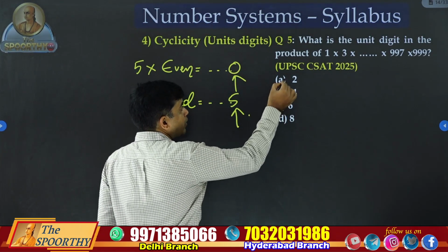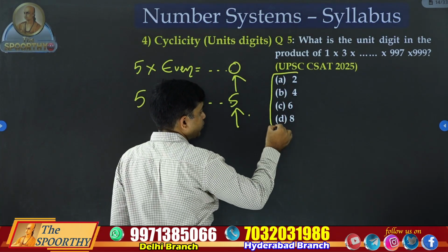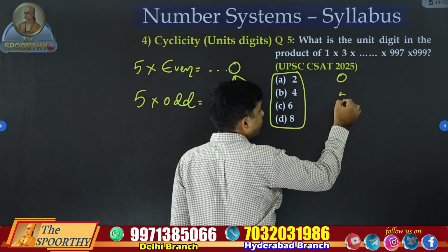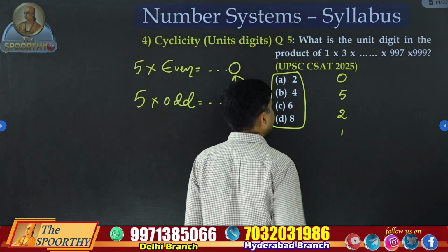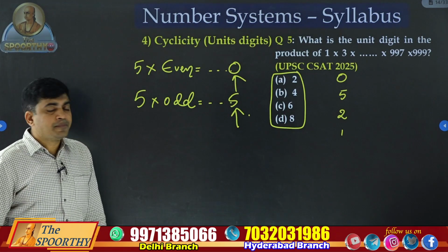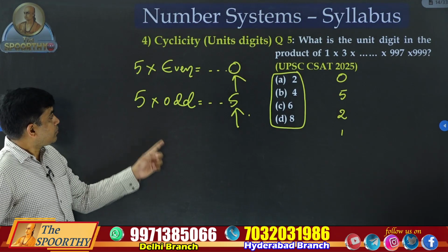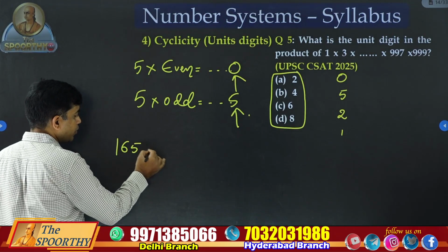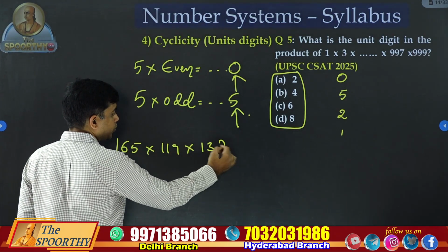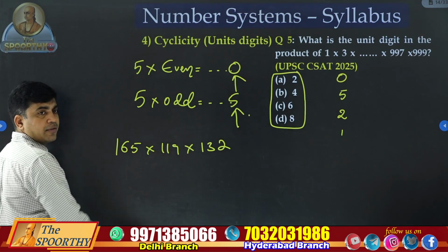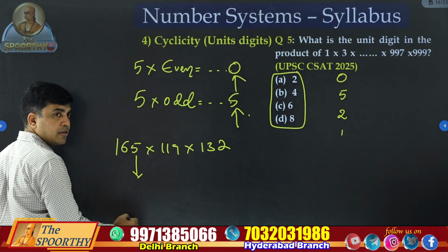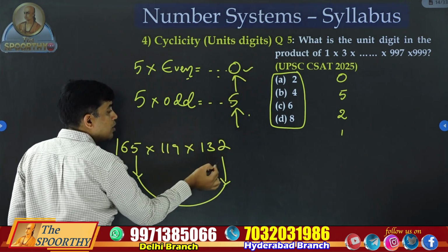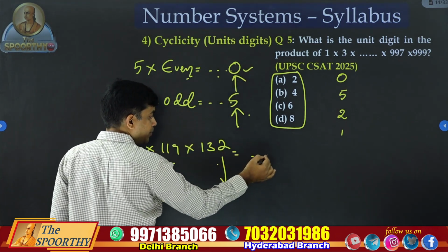Okay? While copying the options to the PPT, we made a mistake here. Actually, options are like this: 0, 5, some 2, something 1. 5 into any odd number. For example, 165 into 119 into 132. This is given. This number is ending with 5. This is even. 5 into even, 0. 0 into anything, 0. This will give 0.